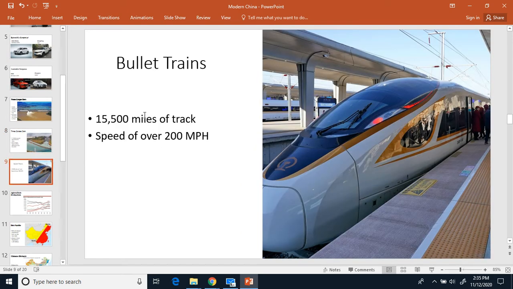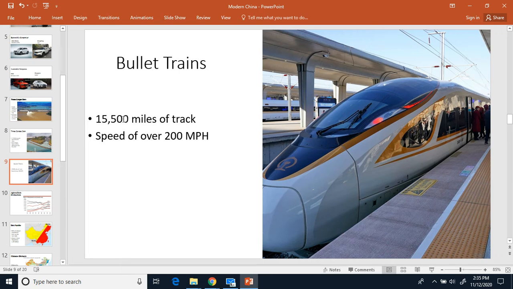To also help out with the pollution in China, they do have quite a lot of bullet trains. Bullet trains can travel at speeds of over 200 miles per hour. We don't really have bullet trains in the United States. They were trying to build one between Los Angeles and San Francisco, but half the project got scrapped, and then they were only making it between like Bakersfield and Merced, if I remember correctly.